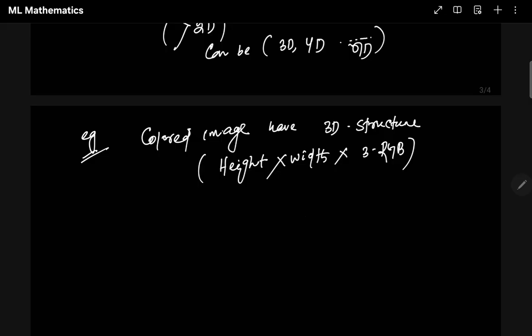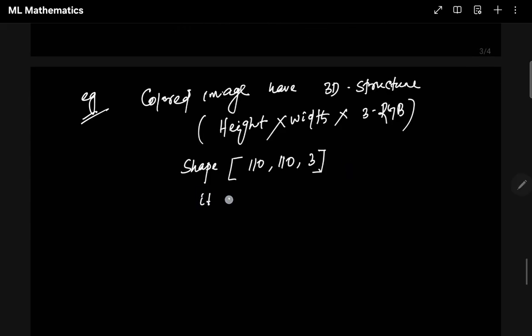Now how are we going to represent it, mostly? Let's say I have a shape, and the shape is written like this: 110, 110 and 3, right? It actually means 110 pixels and 3 color channels.